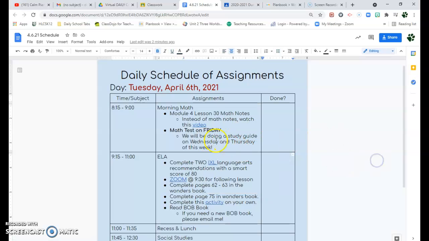When you are done, I want you guys to make sure you're remembering that we are going to have a math test on Friday. I will be giving you a study guide tomorrow that you'll be working on. You'll also be working on that study guide on Thursday to help prepare you for the test on Friday. So just don't forget that's coming up at the end of this week.